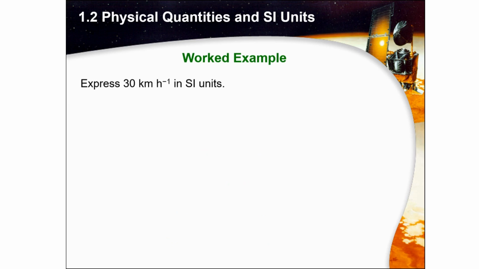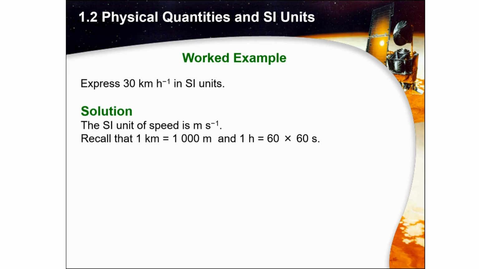Okay. Next, let's see the worked example. Express 30 kilometer per hour, because this one -1 means per hour, in SI units. So what is the solution? The SI unit of speed is meter per second. Per second means S powered by -1. So recall that 1 kilometer equals 1,000 meter, and 1 hour equals 60 times 60 second, or 3,600 second. So 1 kilometer per hour is, let's count. Can you count it? Yes, good.